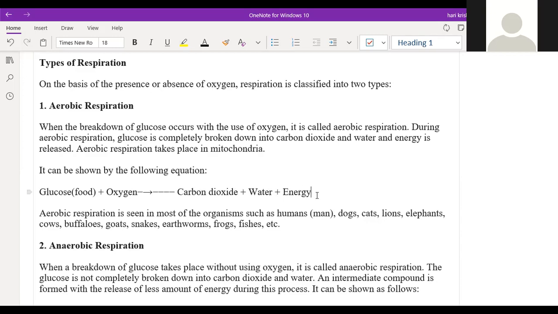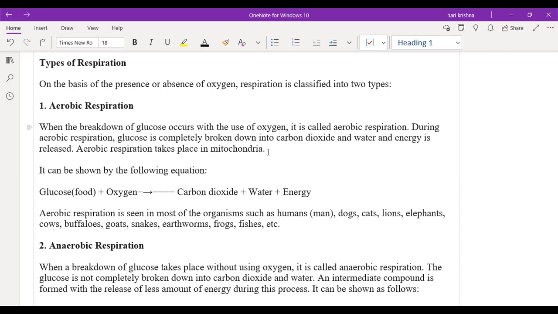And after we perform the respiration, energy is released, because in photosynthesis energy is absorbed, whereas in respiration, energy is released. Now, here in aerobic respiration, 36 molecules of ATP. Now, what is this ATP? ATP is the energy released after respiration. The full form of ATP is adenosine triphosphate.